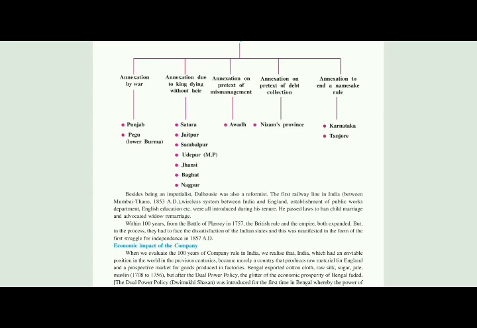Within 100 years from the Battle of Plassey in 1757, the British rule and empire both expanded. After the Battle of Plassey, it was more and more expanding. But in the process, they had to face the dissatisfaction of the Indian states, and this was manifested in the form of the struggle for independence in 1857 AD.